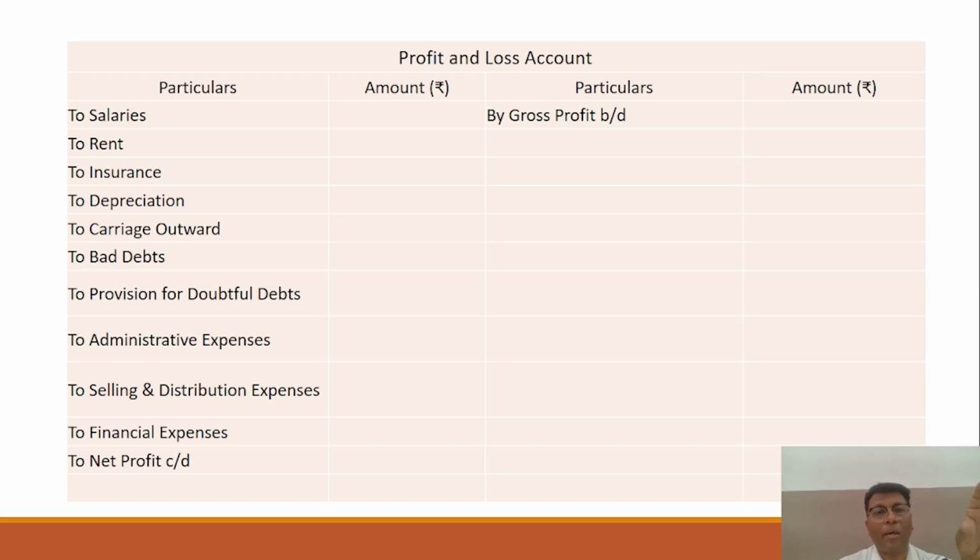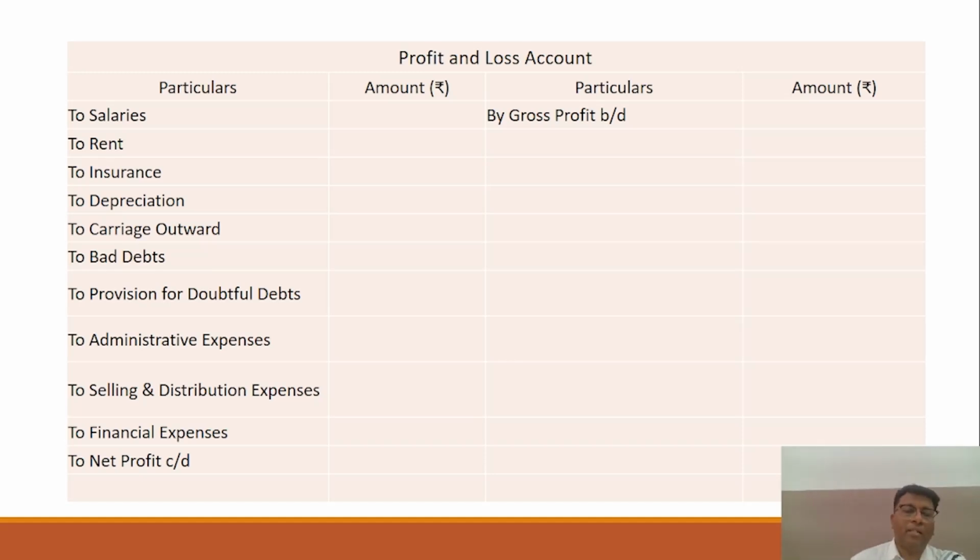Suppose your employees are working in the office, they are not producing the articles or products in the factory, but indirectly they are connected to your business organization, and they are receiving salaries from you. So this is an expense of the business organization, but it is not directly related to the production process, so we can say this is an indirect cost. And all the indirect costs, indirect expenses, are to be shown in the profit and loss account.